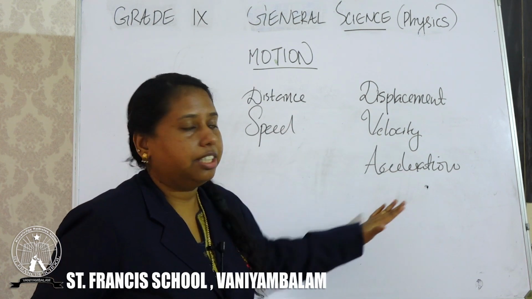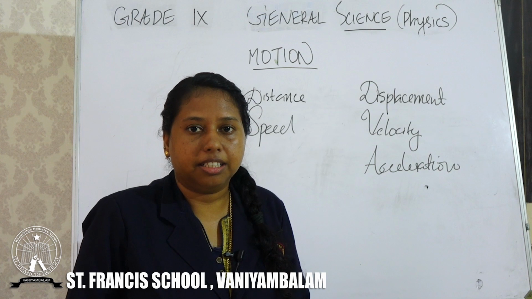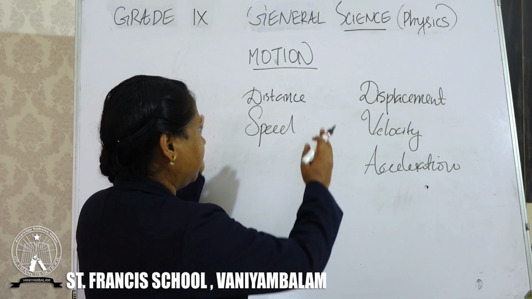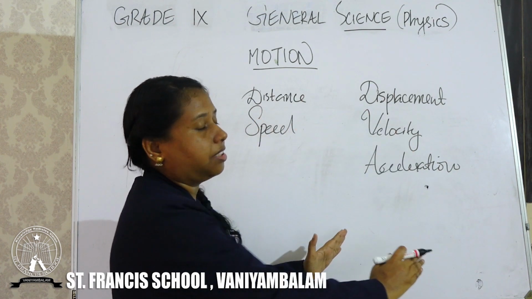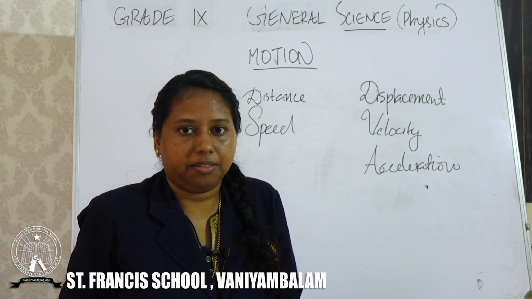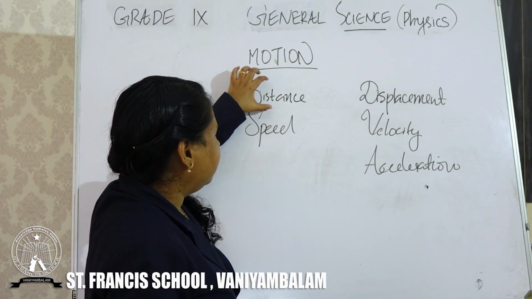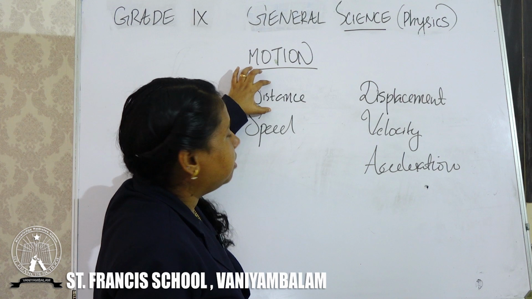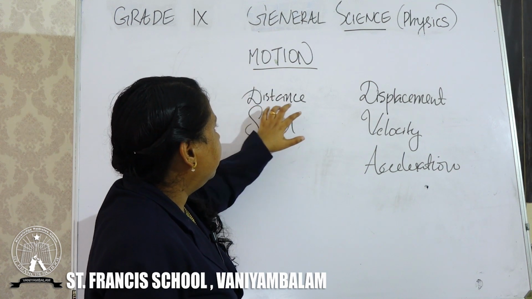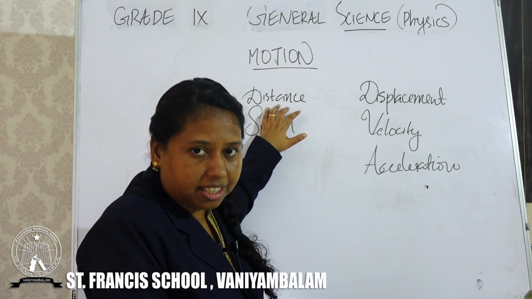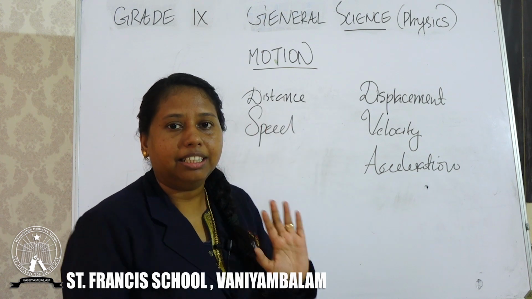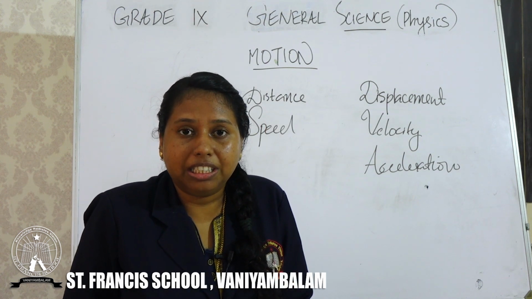What is the speciality of these terms, or how can we classify these terms into two categories? First of all, let's take the term distance. If you want to find the distance, we only need the magnitude.